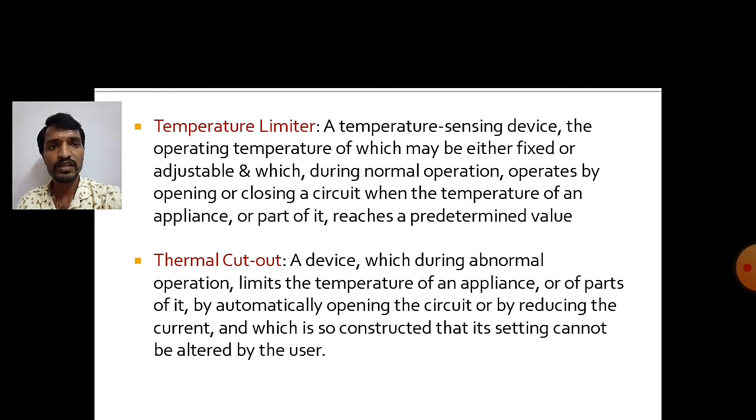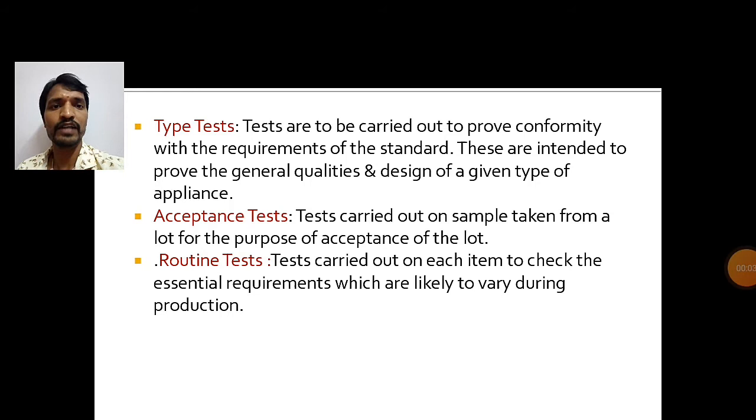Next, thermal cutout. Thermal cutout means that if the temperature is raised, to safeguard the appliance, it cuts out the supply. It cuts out the current being drawn from the source, so that it automatically shuts down the appliance. Type test is carried out to confirm whether the appliance has the required standards, required quality or required design. To check whether the appliance is made up to the standards or not, the type test is done.